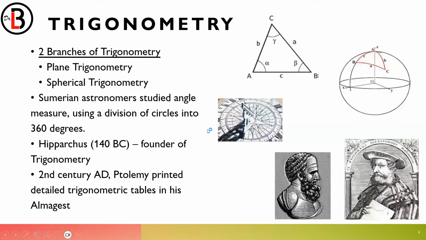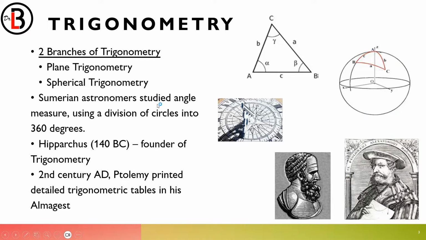There are actually two branches of trigonometry. The first one is plane trigonometry, which is what we are at. This is what we will be discussing. And then there's the spherical trigonometry. Mostly we do this for example, in navigation, because you are solving for distances, for example, around the globe. So you are traveling along a sphere, so it's not straight.